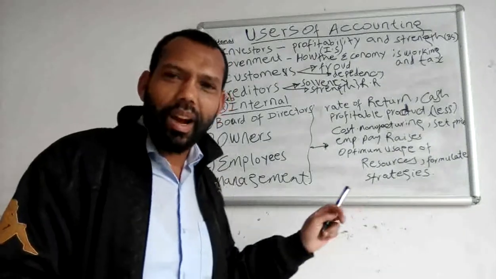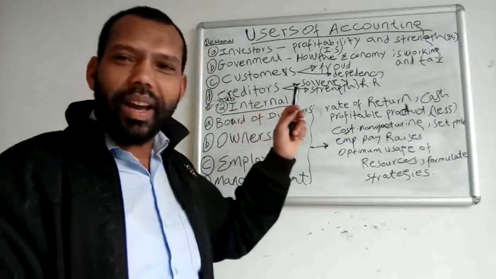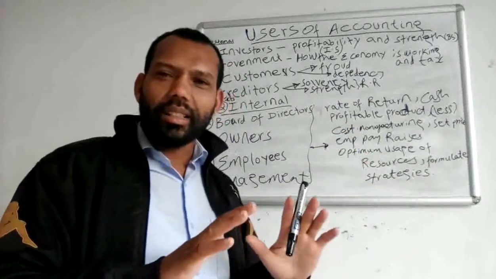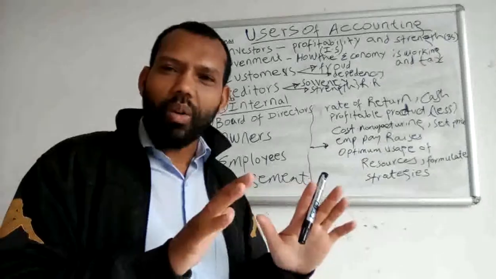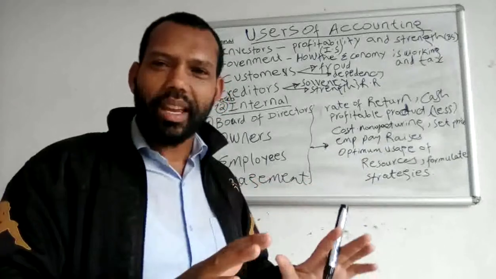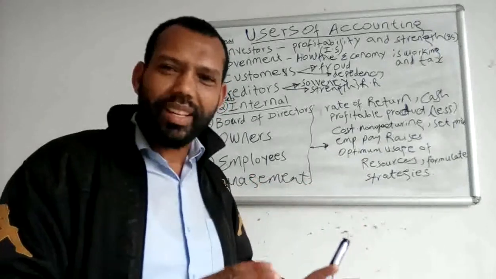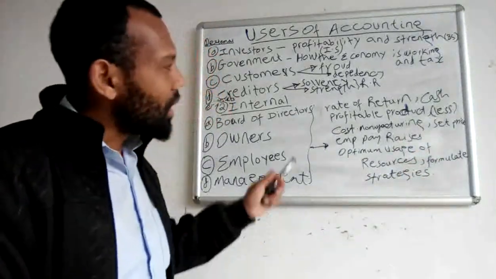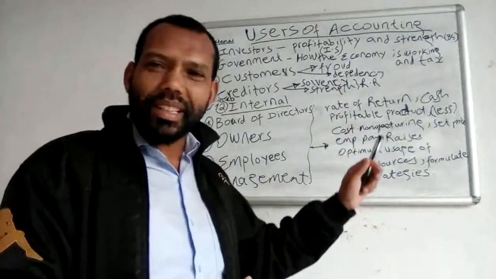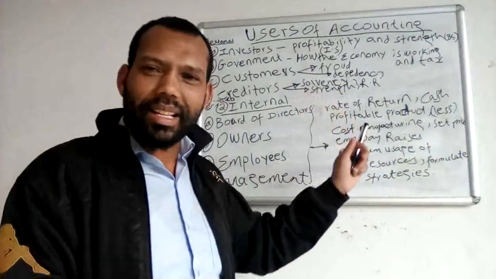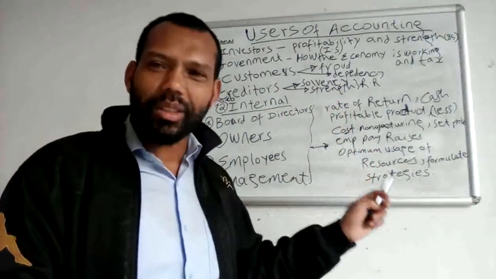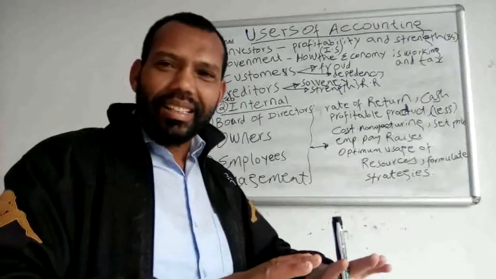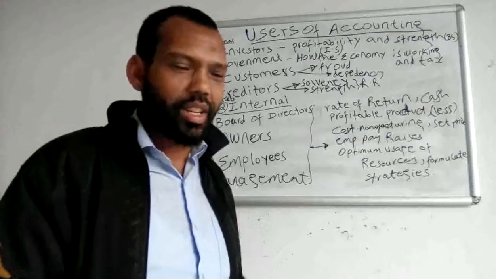Depending upon this financial report, they decide the future of the organization. They make policies and strategies of that organization. Because of these specific tasks, they need accounting information in order to make a sound decision, a good decision.